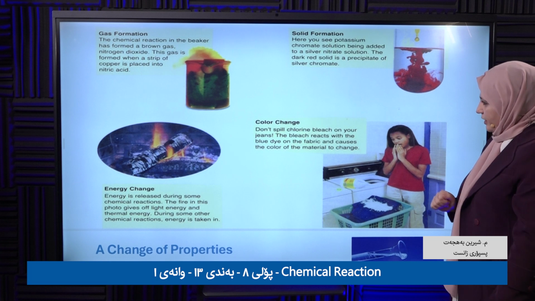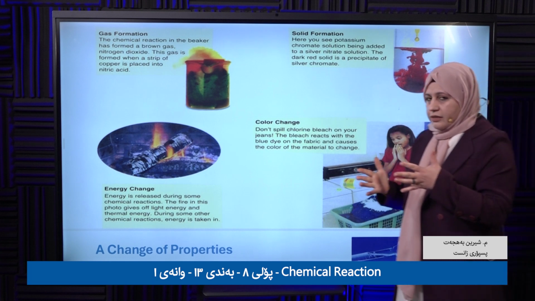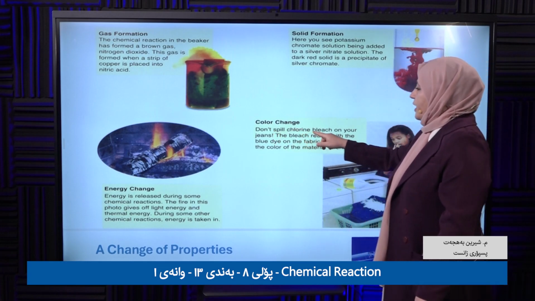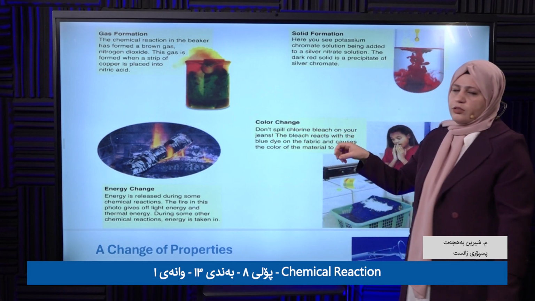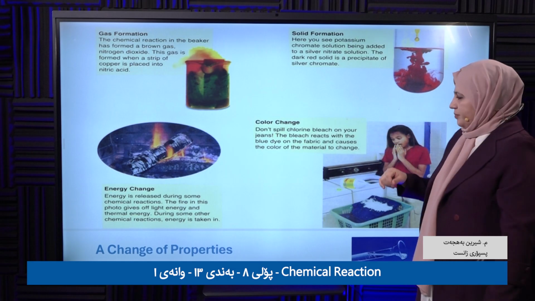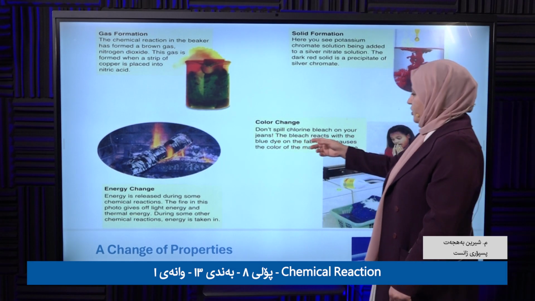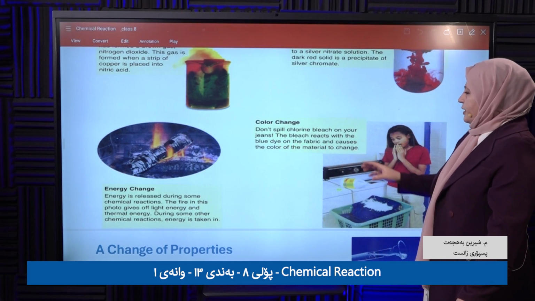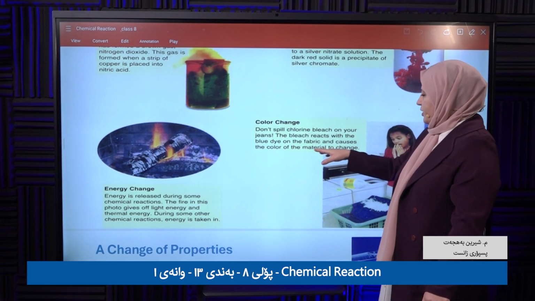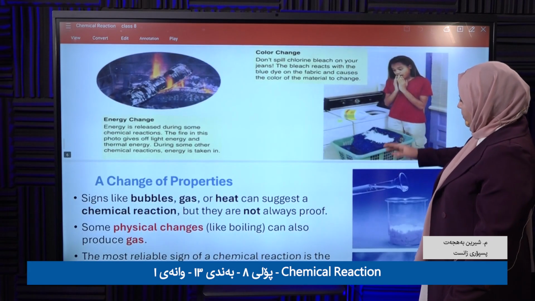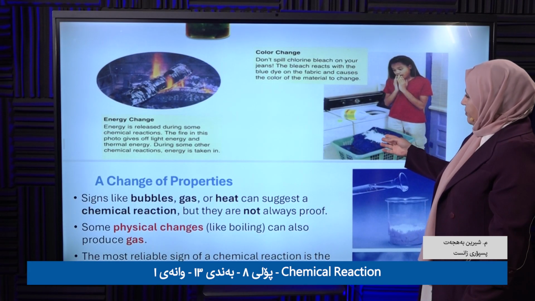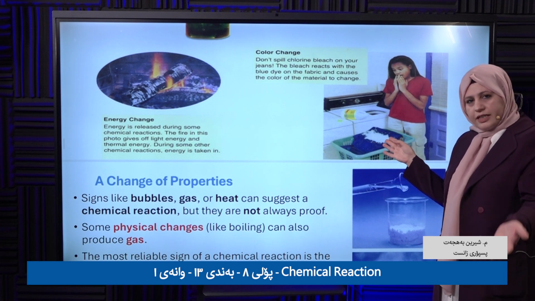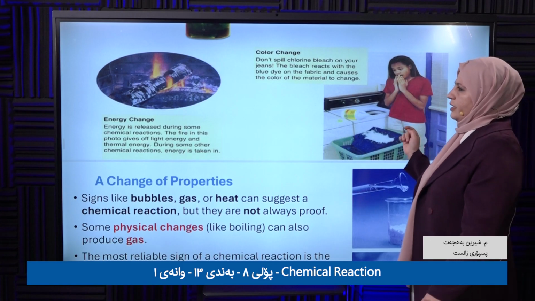For example, look at the girl. What happened to the girl? Say, wow, why is she doing this? She sprays chlorine. You know, chlorine in Kurdish is called fas. When you spray it on your jeans, the bleach reacts with the blue dye on the fabric and causes the color of the material to change. Look at the jeans. What happened? Did the color change? Of course, the color changed. That's when chemical reactions take place.